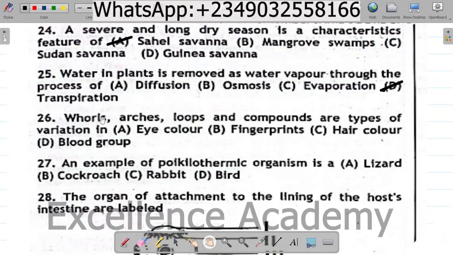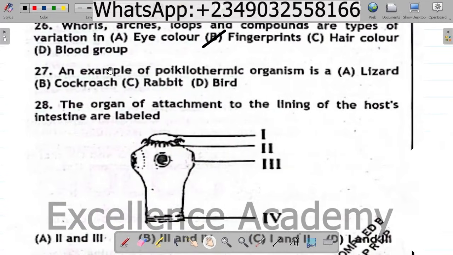Question 26. Whorls, arches, loops, and compounds are types of variation in A. Eye color, B. Fingerprints, C. Hair color, D. Blood group. The correct option is B. Fingerprints. Question 27. An example of a poikilothermic organism is A. Lizard, B. Cockroach, C. Rabbit, D. Bird. The correct option is A. Lizard.